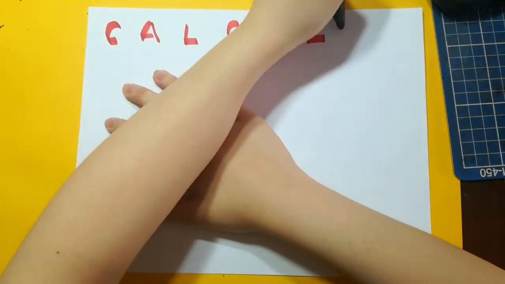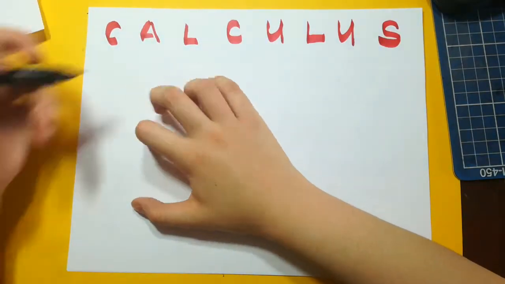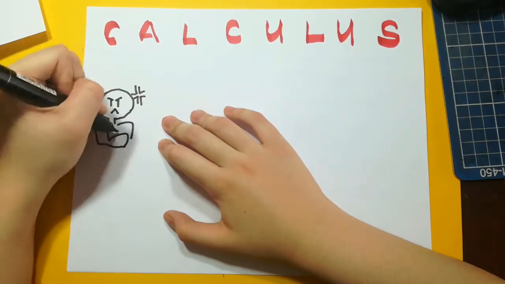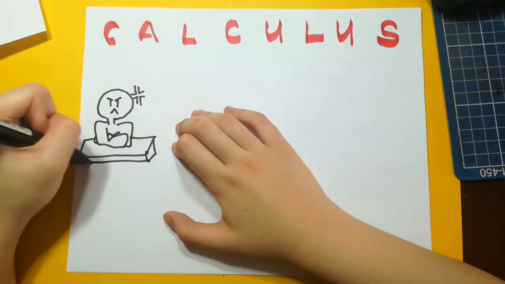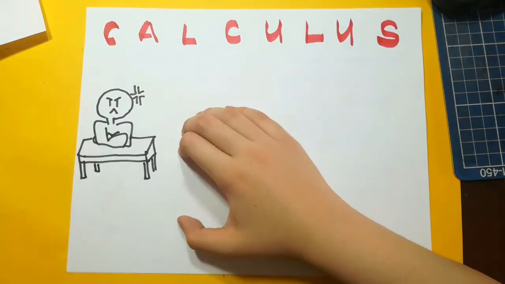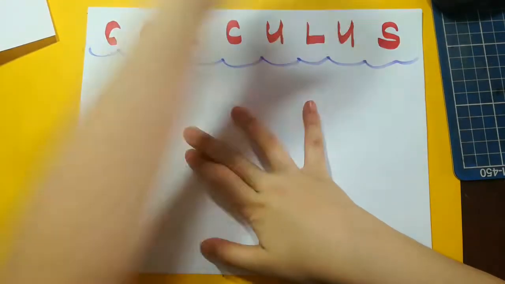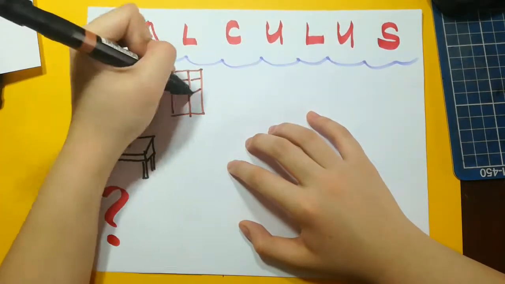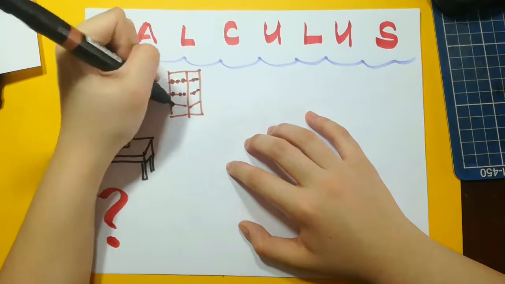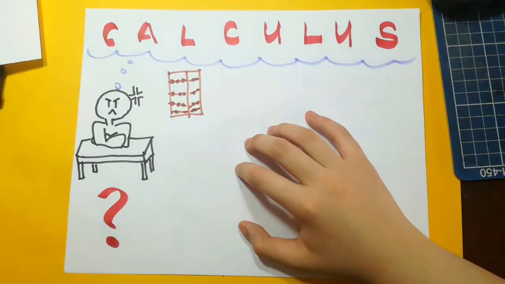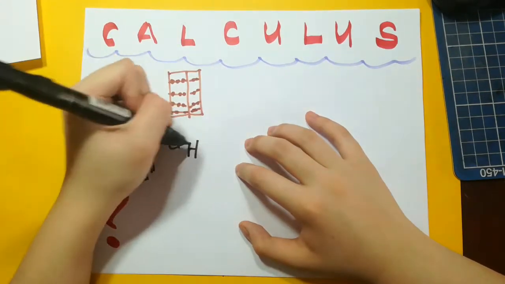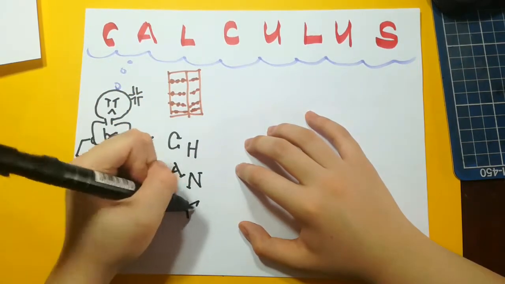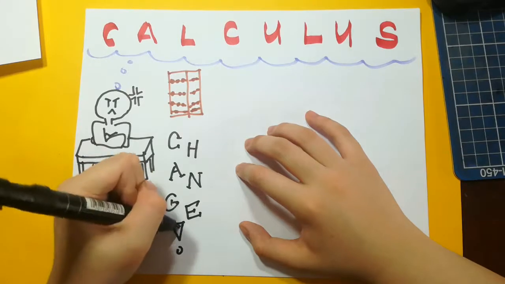Calculus, defined by any normal student as a cause of severe stress, chronic frustration, headaches, and a loss of self-confidence. But what exactly defines the subject we struggle with so much? The word calculus is derived from Latin and means small pebble. This is probably because back then people would use a tool with small pebbles called an abacus to count things. Nowadays, calculus is known as the mathematical field that focuses on understanding continuously changing quantities.